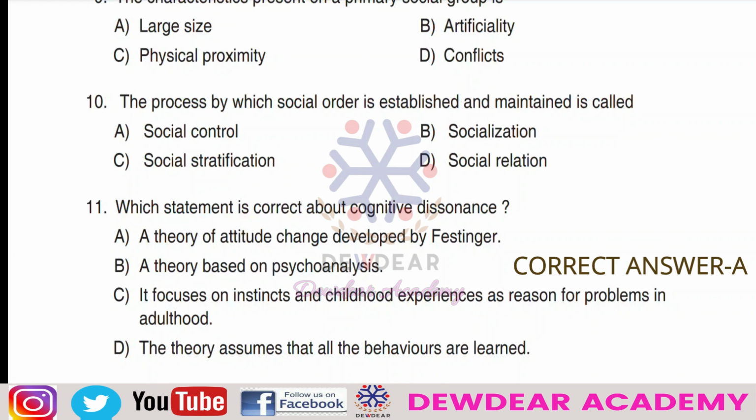So all other options are not related to the cognitive dissonance theory. The other options relate to Sigmund Freud's psychoanalytic theory. So here the correct answer for question 11 is the first option, a theory of attitude change developed by Festinger.